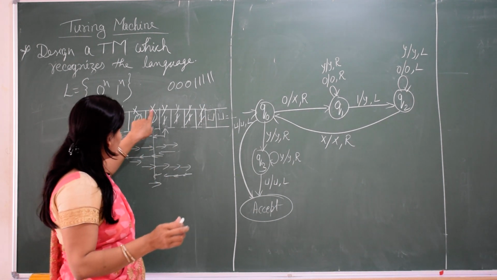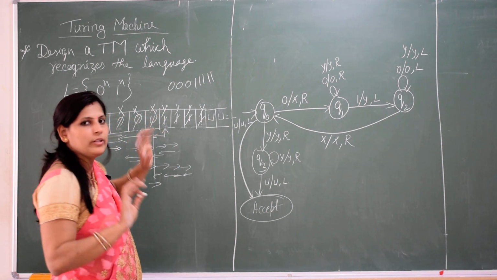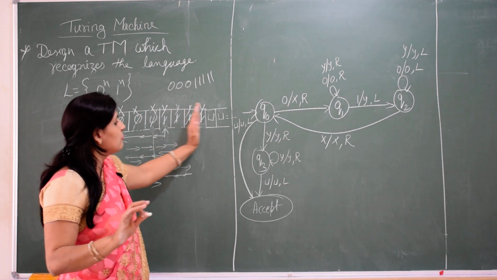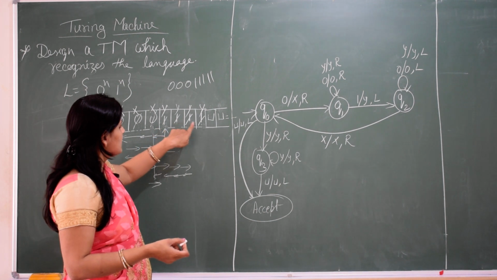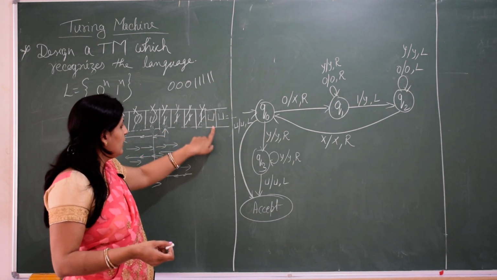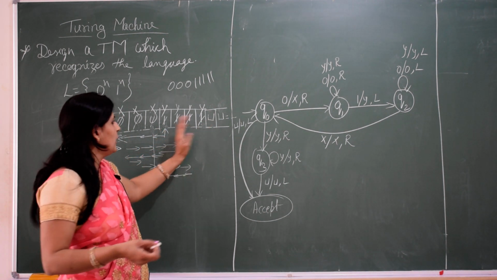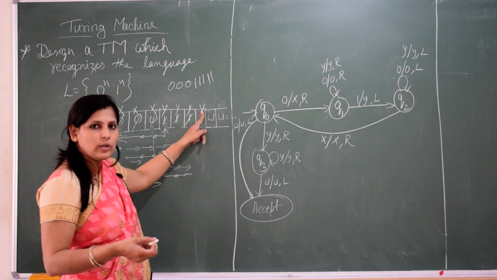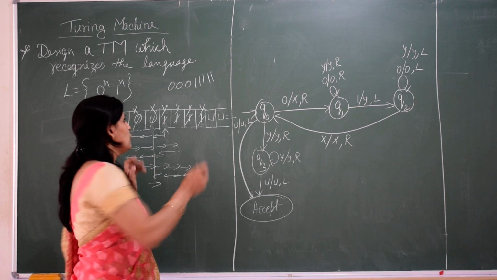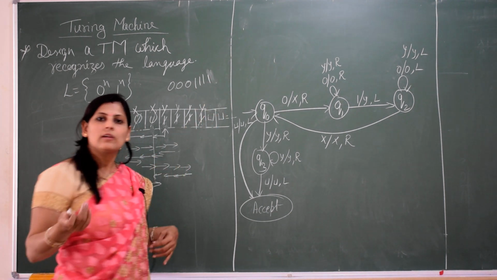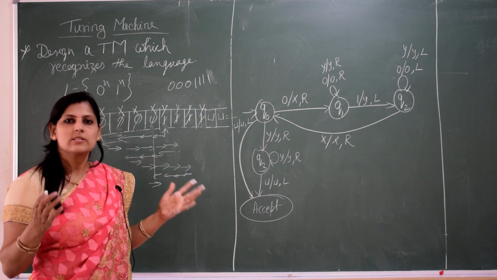So after X, Y, that means in between we don't have any 0. So it will check, is there any extra 1? Okay, it will move to right side. There is no 1. It will move right, it has got Y. Then after Y we got blank symbol. That means we don't have any extra 1 or any extra 0.